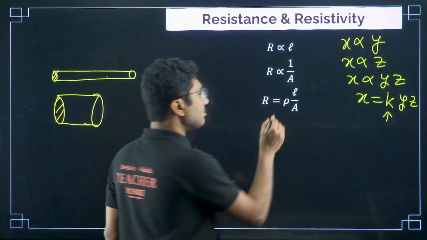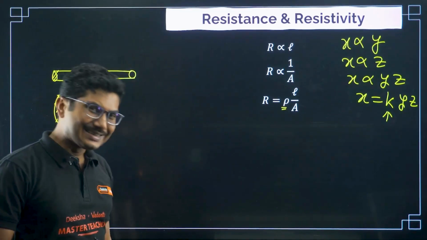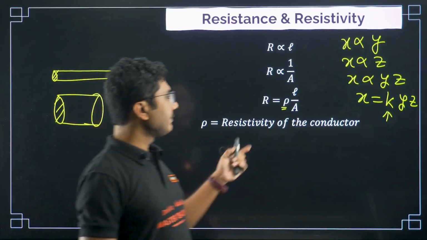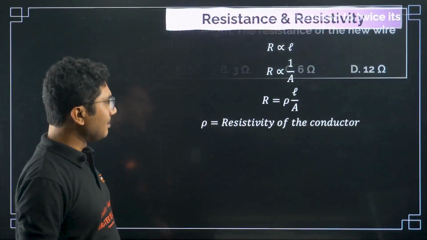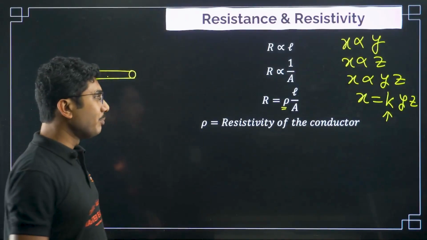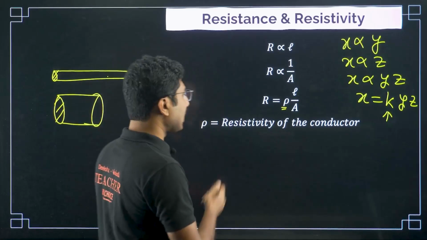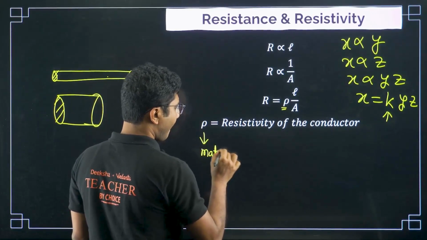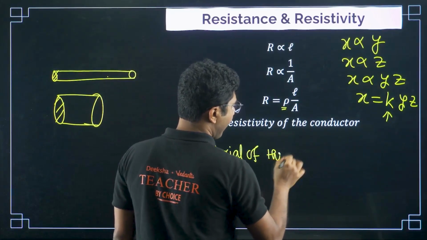Now this is a new symbol, rho. What is this rho? Rho is called resistivity, the resistivity of the conductor. Now what is the importance of this resistivity? The importance of the resistivity is that it depends on the material of the conductor.